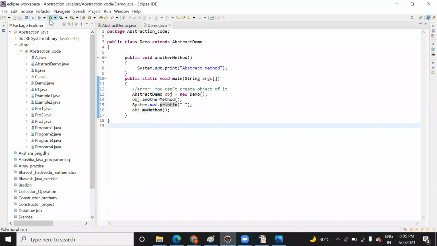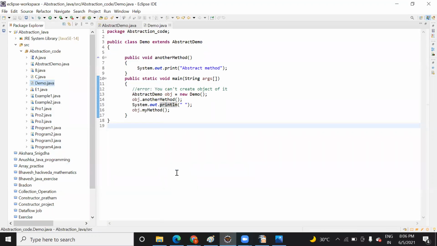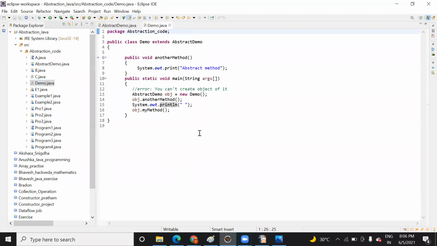So let me run this first. So what happens? Abstraction is open, right? Why is it not running? I think some project is open?